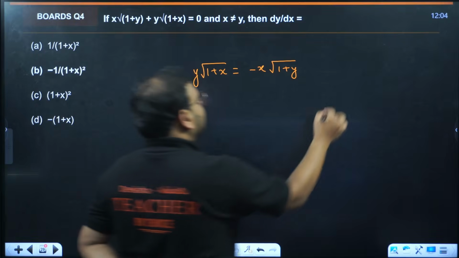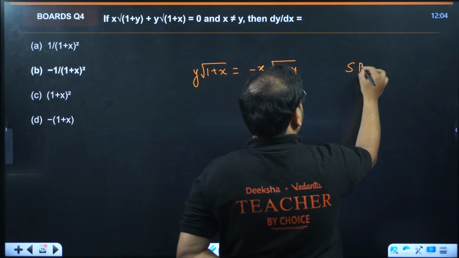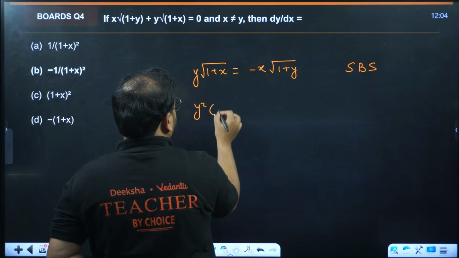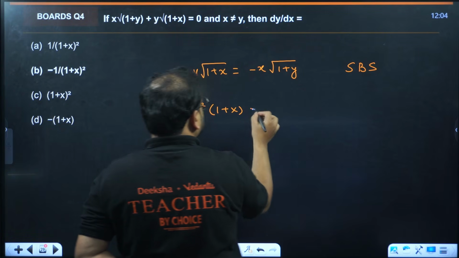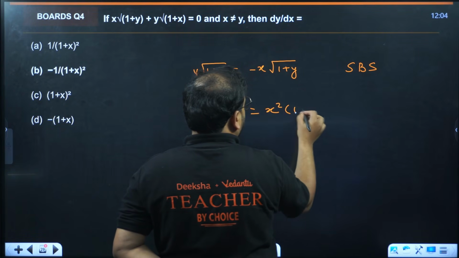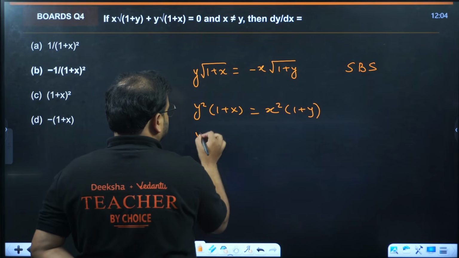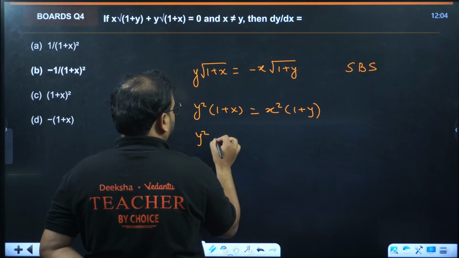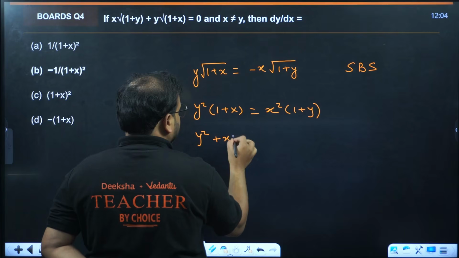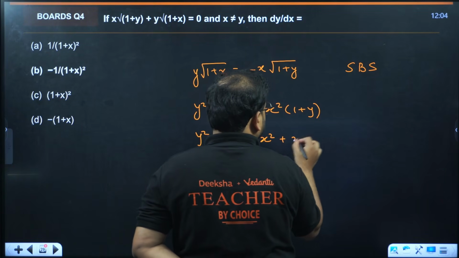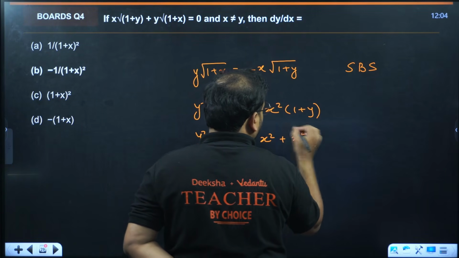Yes, you're thinking right: squaring both sides. We'll have y square times 1 plus x equals x square times 1 plus y. On expansion, we'll have y square plus x y square equals x square plus x square y.